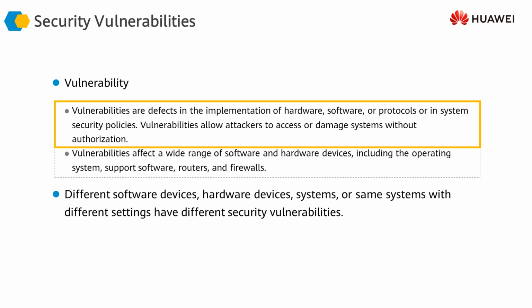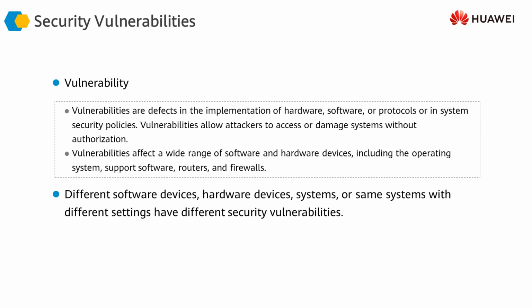If there is a flaw in the IT processes or the security processes that we have implemented in our infrastructure, that could also result in a vulnerability, a potential threat which attackers could use for gaining access to our system or for intrusion into our system. That's what we call an exploit. So vulnerabilities could be exploited by the attackers, by the intruders. Vulnerabilities affect a wide range of software and hardware devices, including the operating system, support software, routers and firewalls.